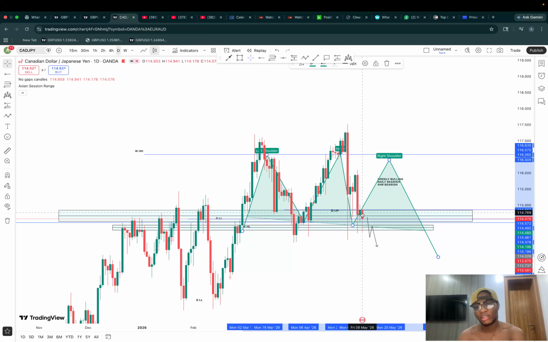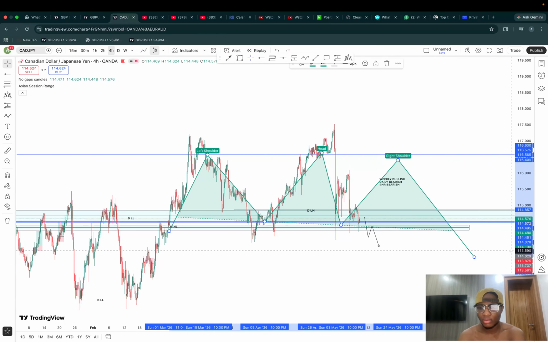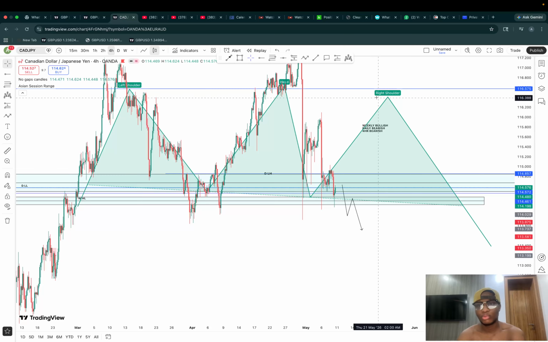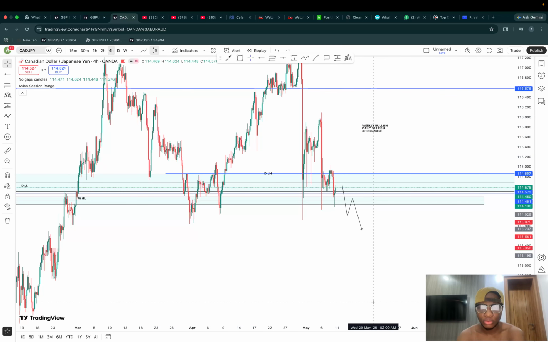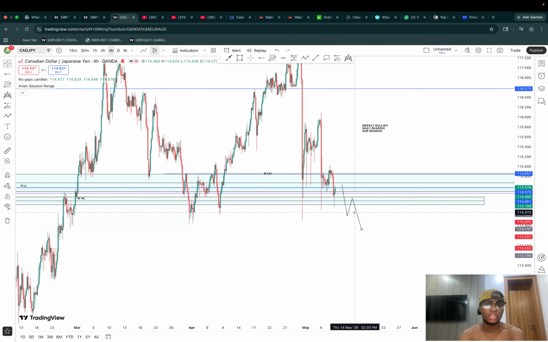So I'm simply waiting for the market to take out this zone, retest, for me to sell to the downside. I personally just prefer selling this market for a short period of time, just this week, before we have that push to the upside to give us a right shoulder. So this week I'm looking to sell CAD JPY. Alright, that's pretty much it for this week, since the markets have just been analyzed.